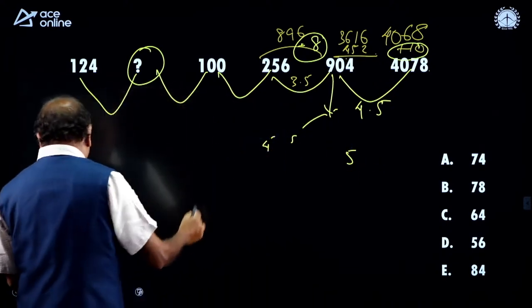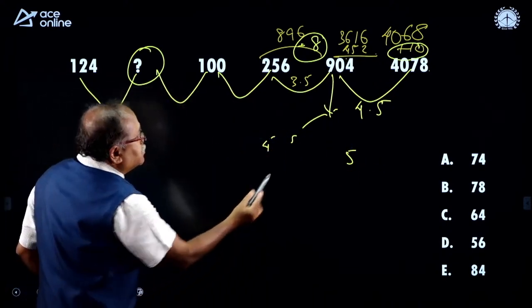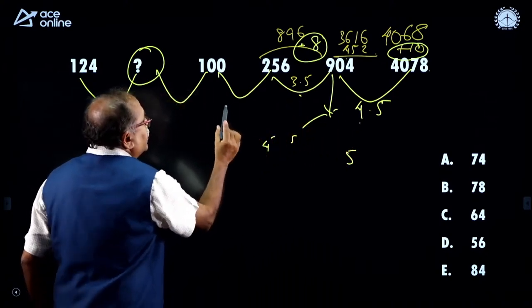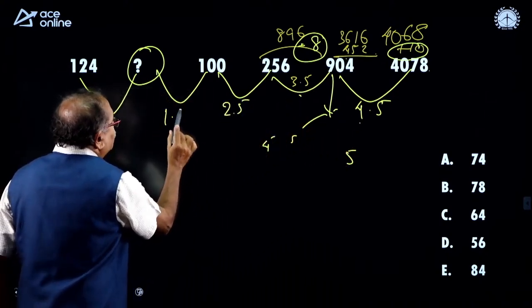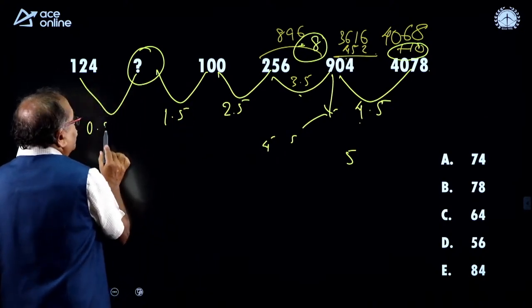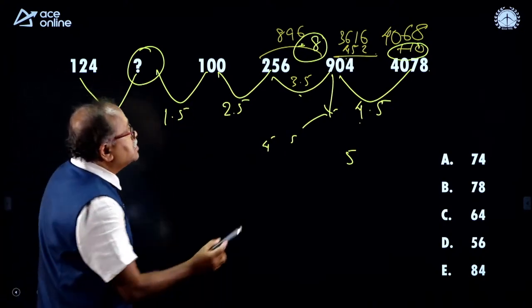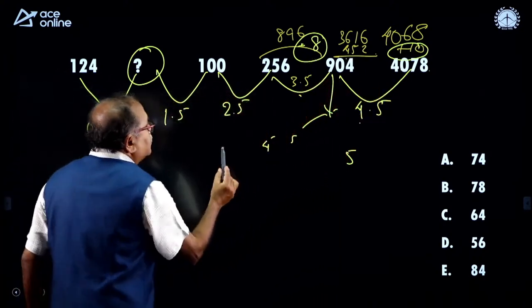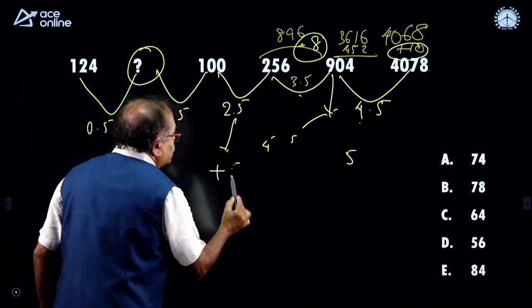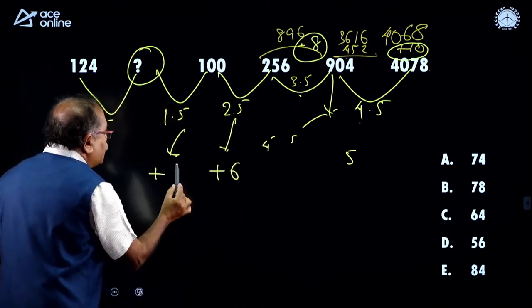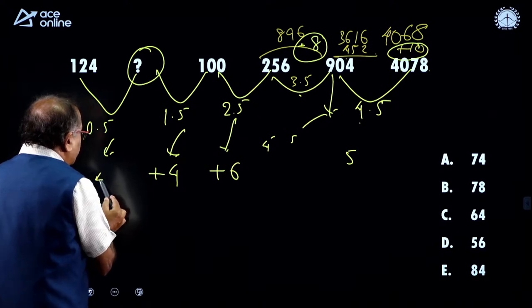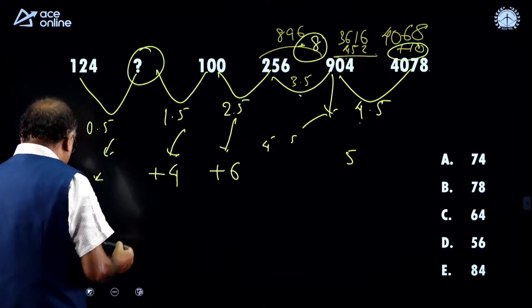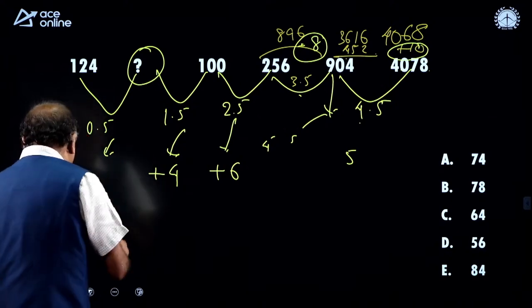If it is 4.5, 3.5, it could be 2.5, 1.5, and 0.5. What about the addition? Plus 10, plus 8, then here it is plus 6, here it is plus 4, and here it is plus 2.